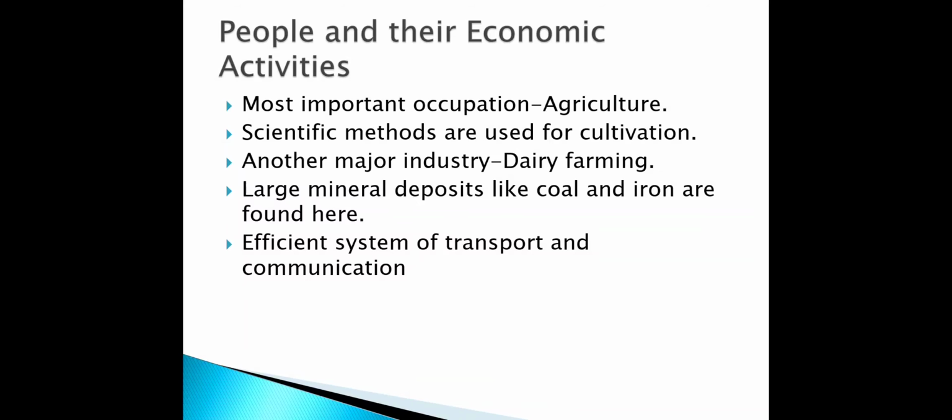Apart from this, large mineral deposits like coal and iron are also found here, and there is an efficient system of transport and communication. In fact, most of the towns in this region are industrial towns. This was all about the people and economic activities. I have covered all the important points regarding the economic activities of the people.